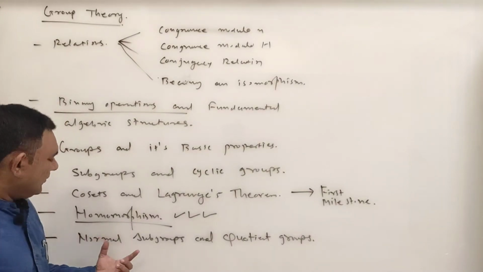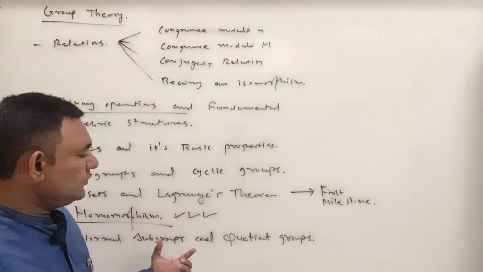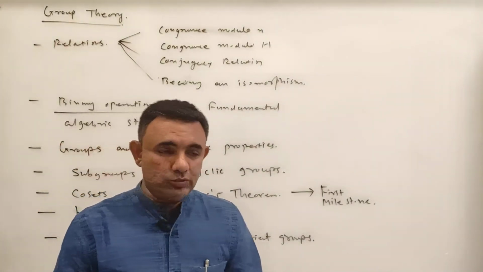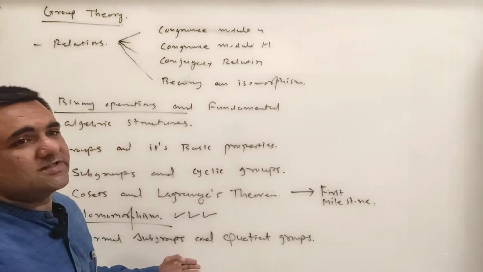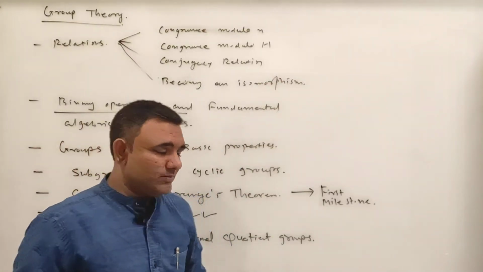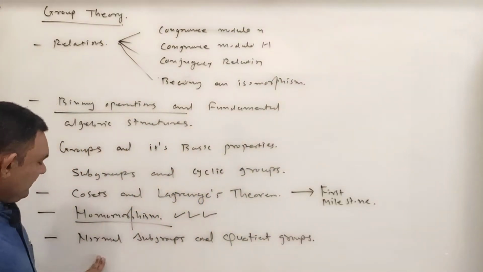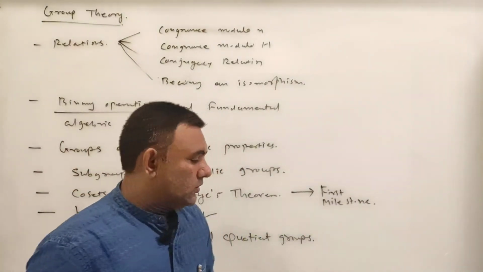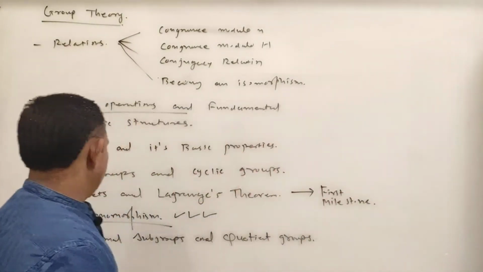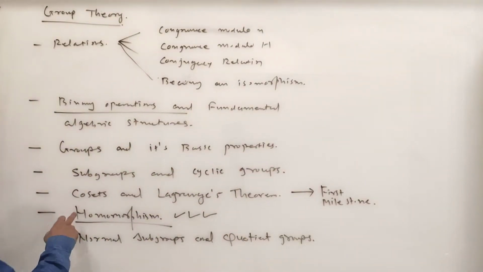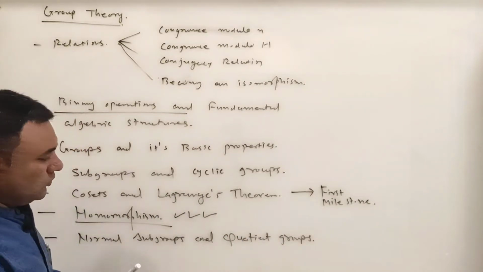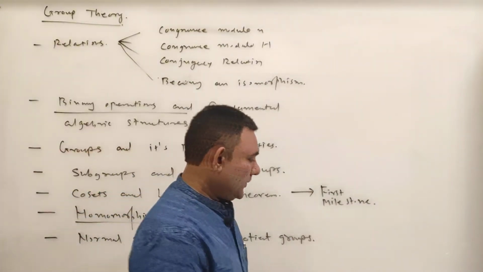So with the help of this normal subgroup and quotient group, you have more information about the group. And here we learn the first, second and third isomorphism theorems, etc., and quotient group, of course. We analyze the group with the help of homomorphism, normal subgroups and quotient groups, and the group will unfold more.